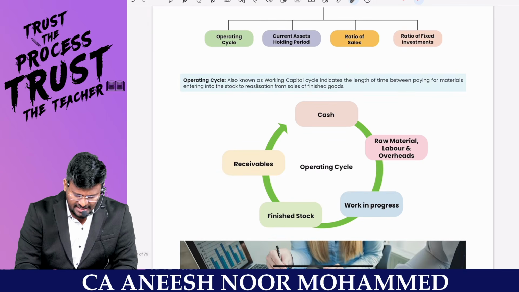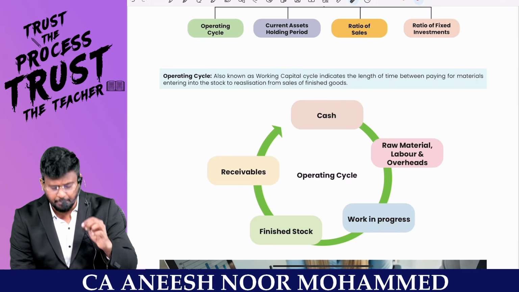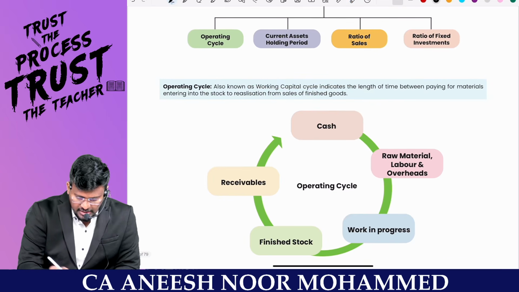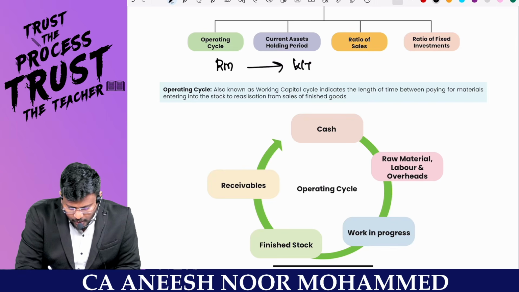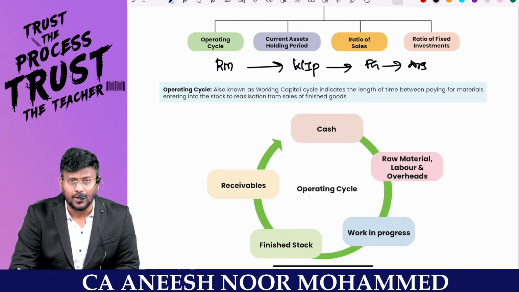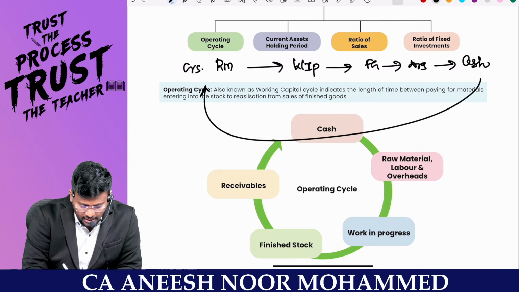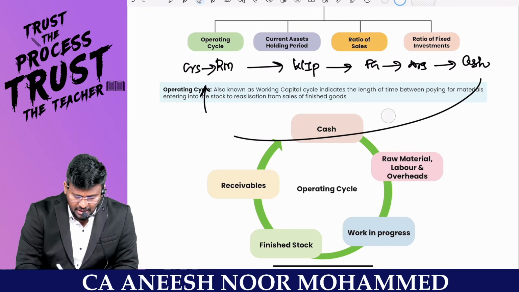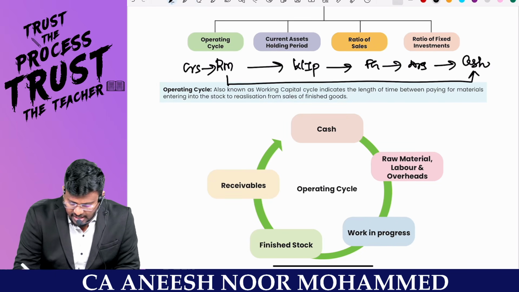The operating cycle, or working capital cycle, indicates the length of time between paying for material entering into the stock and realization from the sales of the finished goods. Because first the raw material will be supplied by the creditors, correct? Then that raw material has to be converted into WIP. Then that WIP has to be converted into finished goods. Then that finished goods has to be converted into debtors. Then that debtors has to be converted into cash. And this cash has to be paid back to the creditor who supplied the raw material. This is called one cycle. So how much time I am taking in my business to convert the raw material into cash is my working capital cycle. Comfortable, sir?